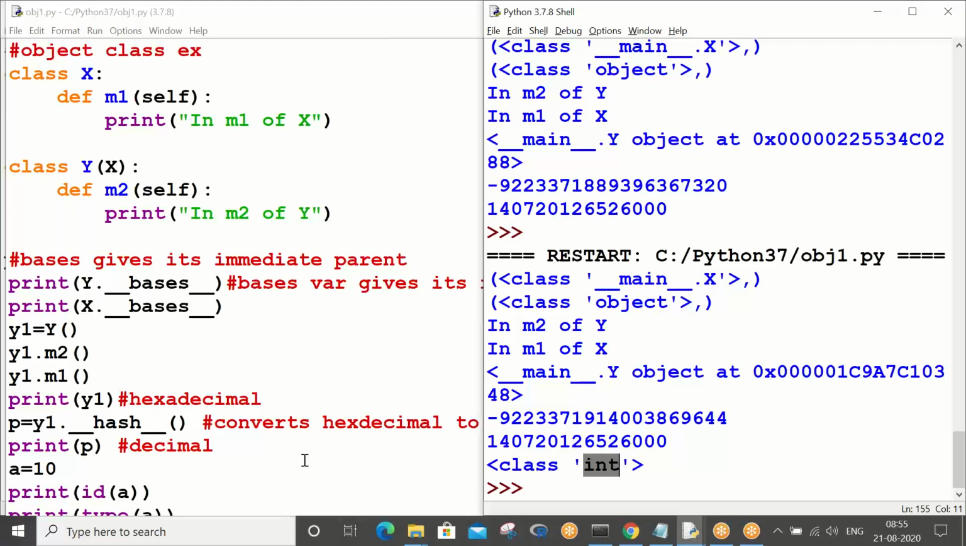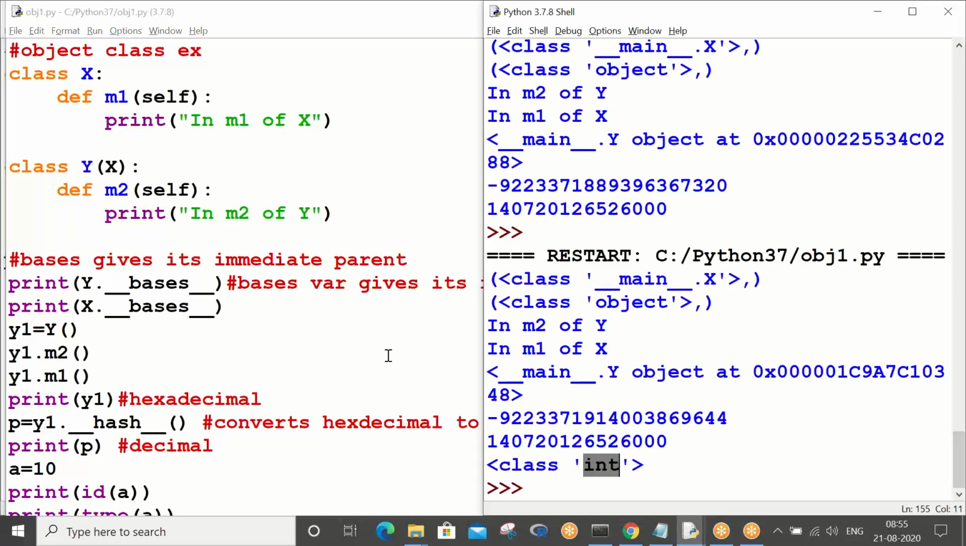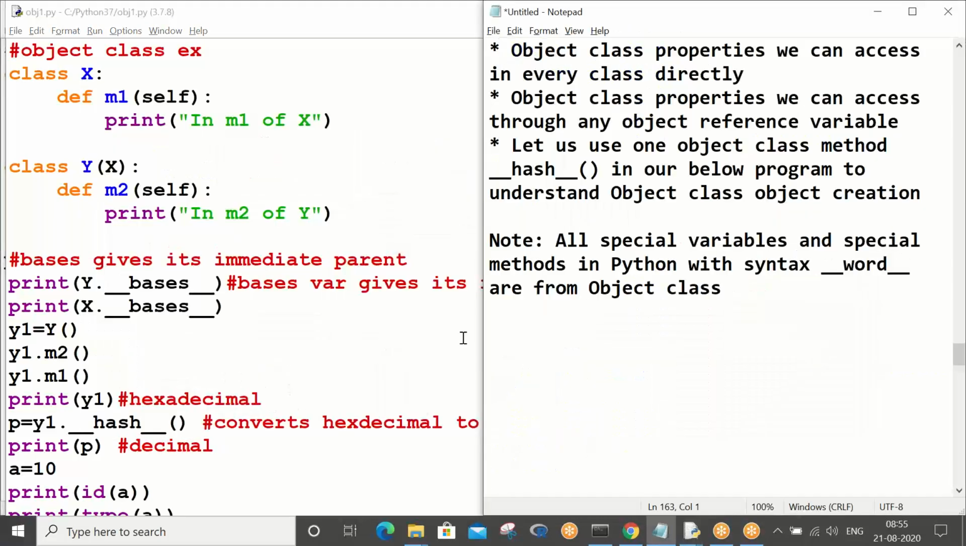Every object class property we can access in all our custom classes, meaning user defined classes. So that is the concept of object class. It returns decimal or integer. Okay, so this is the concept of object class. And the next heading you can put is types of inheritance, and I will discuss this in our tomorrow's session.